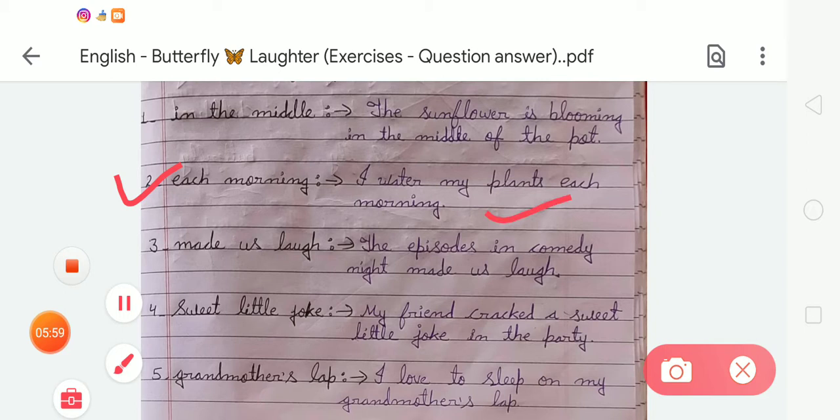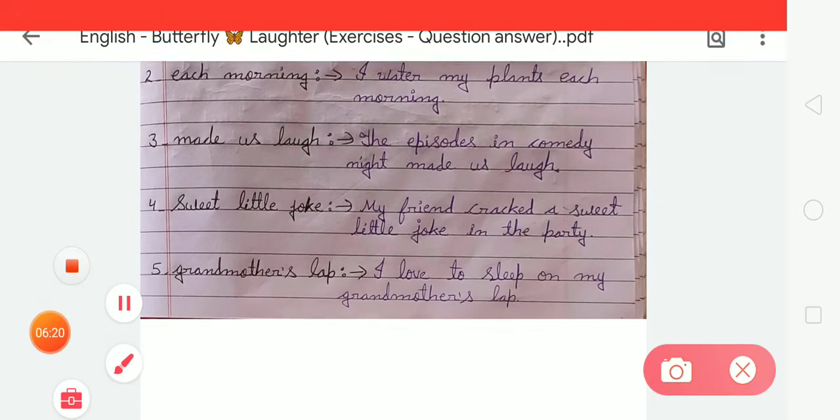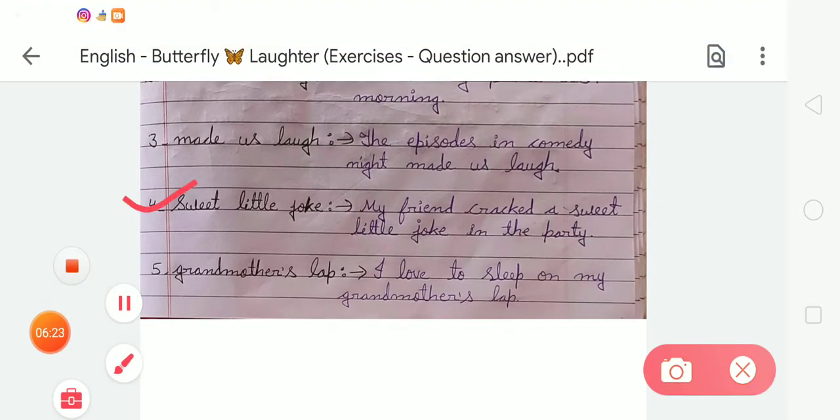Okay. Now moving to the third phrase, "made us laugh". The sentence is: the episode in Comedy Night made us laugh. Okay. Now the fourth phrase is "sweet little joke". The sentence will be: my friend cracked a sweet little joke in the party.